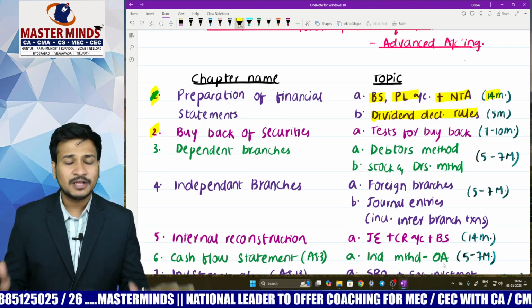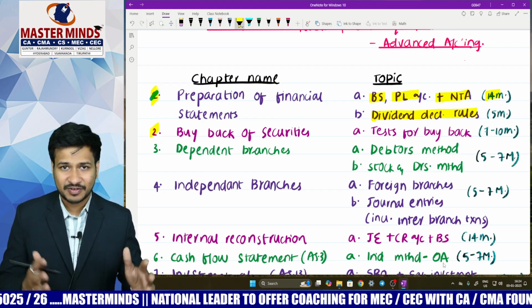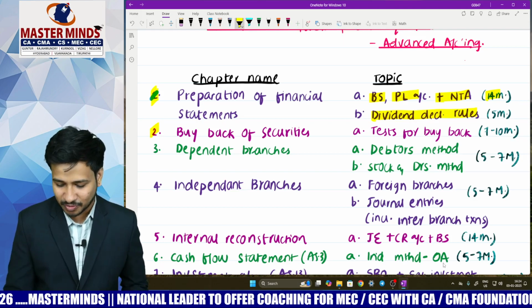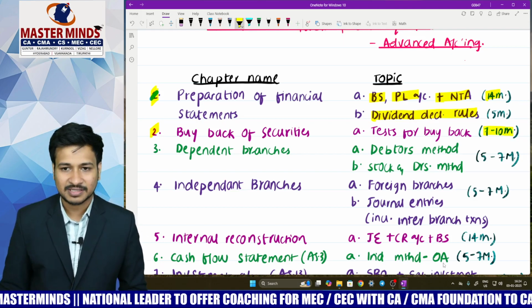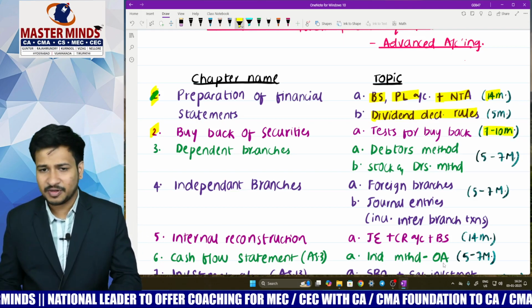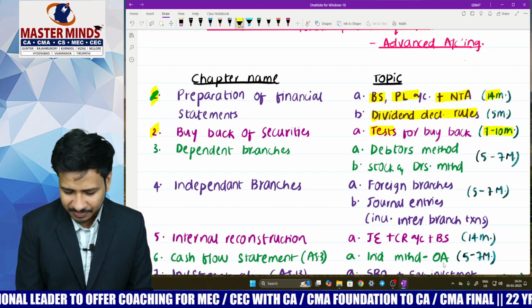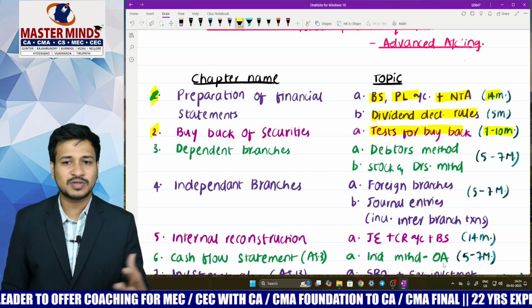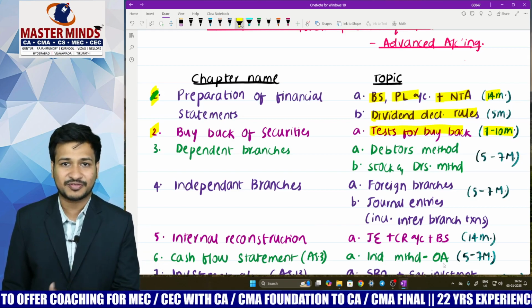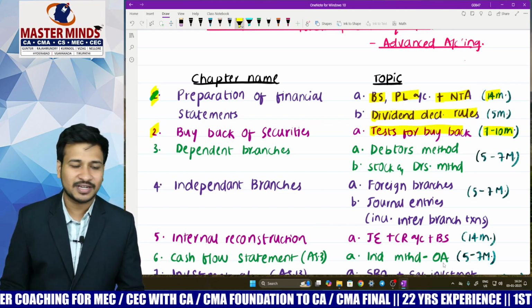And the next chapter, buyback. Super easy chapter. But the luckiest part is that from this super easy chapter, the examiner is going to pose you 7 to 10 marks, either in descriptive or even in MCQs. Mostly he is testing you on tests for buyback, like test 1, test 2, test 3, and the maximum number of shares that can be bought back. Be confident in that area.